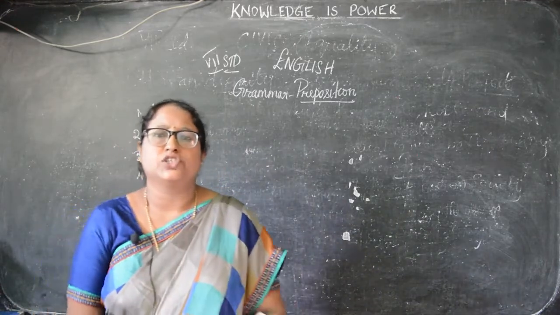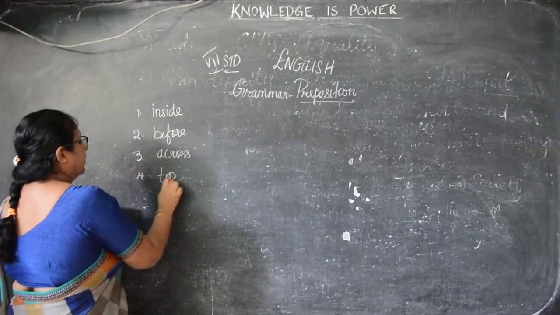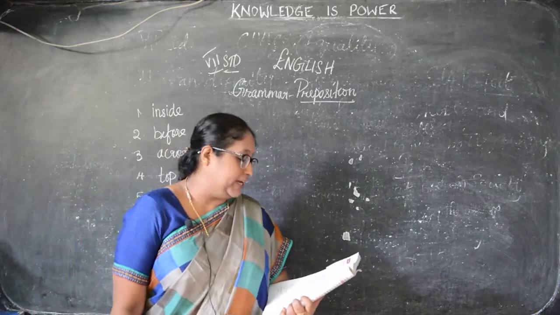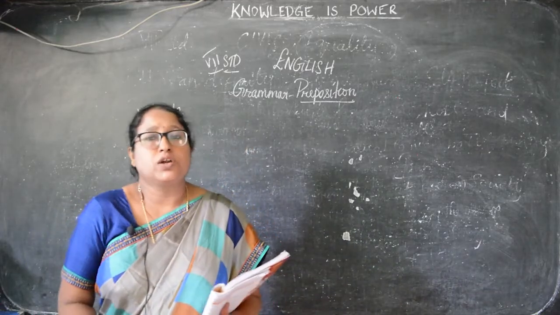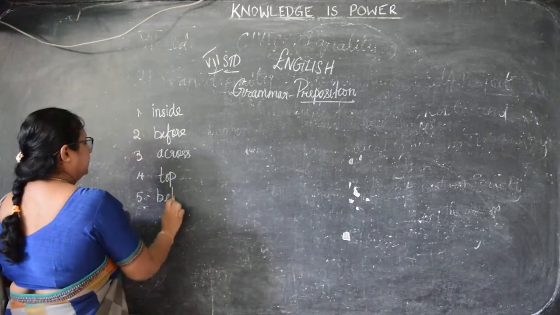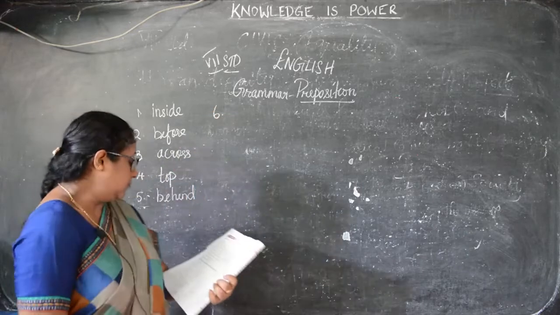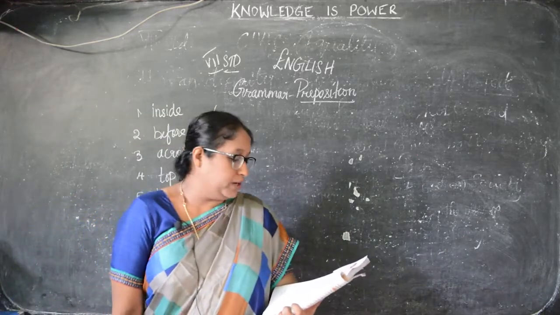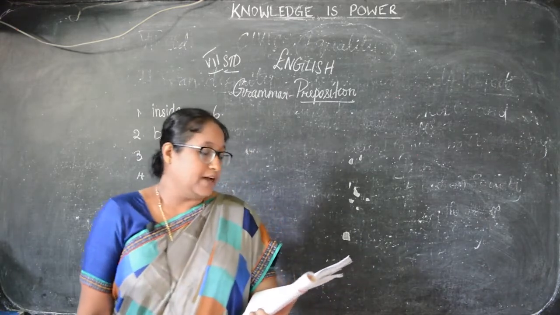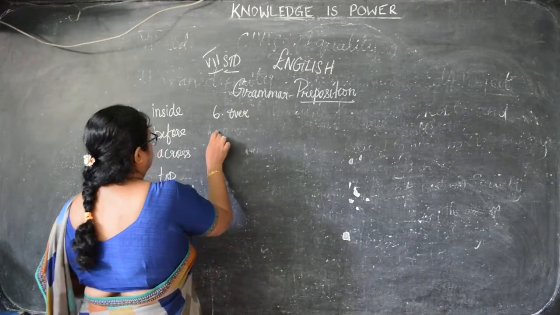So what will be the preposition here, children? Yes, top of her wardrobe, that is top. Okay. So the next is Divya hid the sweets behind her back. So what will be the preposition here? Behind. Yes, correct, children. Behind her back. The next one is Sudha fell over during the basketball match. So what will come here? Yes, Sudha fell over during the basketball match.